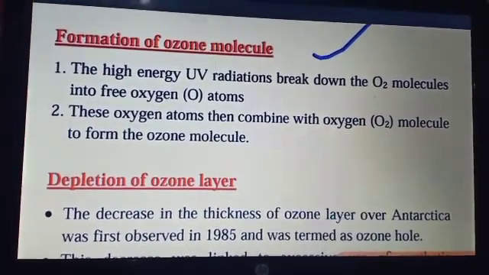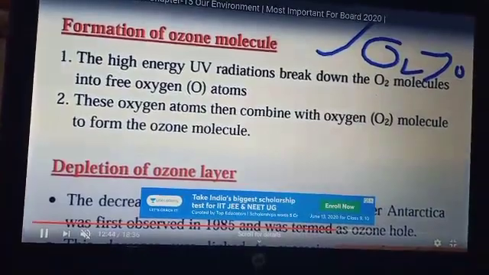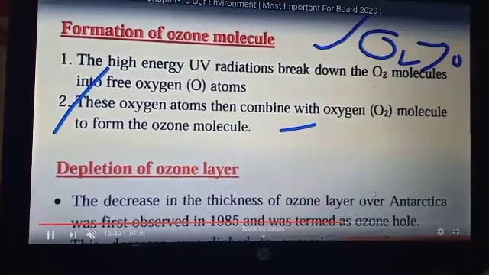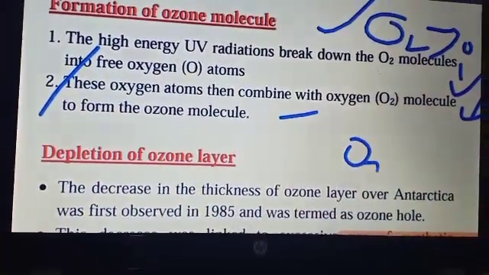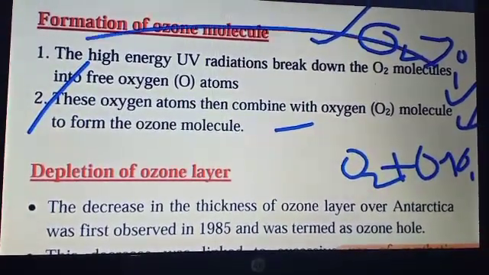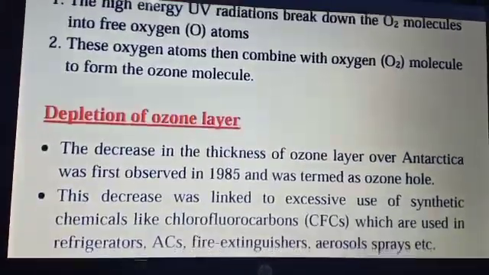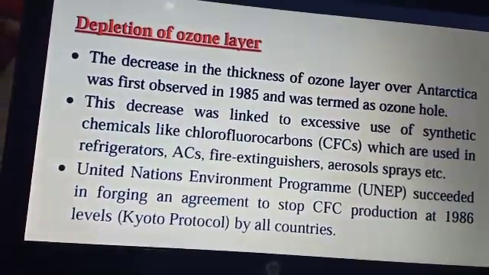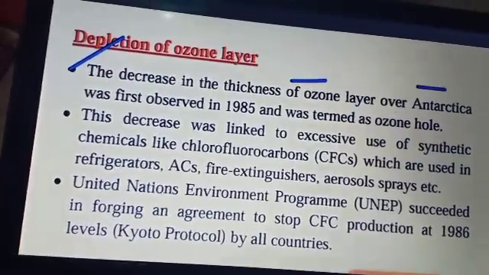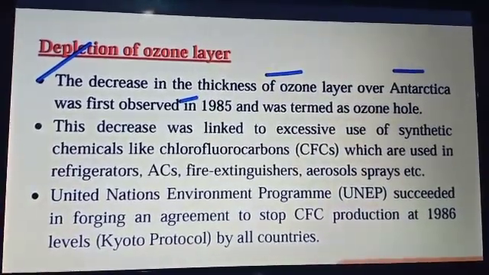Now the formation of the ozone molecule. Due to the UV radiation, the oxygen molecule which is already present in our environment is broken down and divided into oxygen atoms. Each oxygen atom further combines with an oxygen molecule and forms O3, which we call an ozone molecule. Means O2 plus O gives O3, and this process occurs due to the energy of the UV radiation. Now the next topic, that is the depletion of the ozone layer.